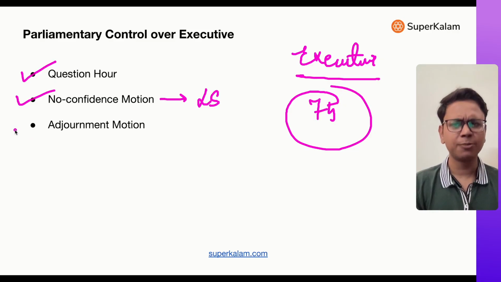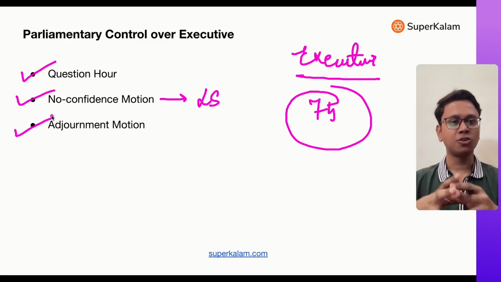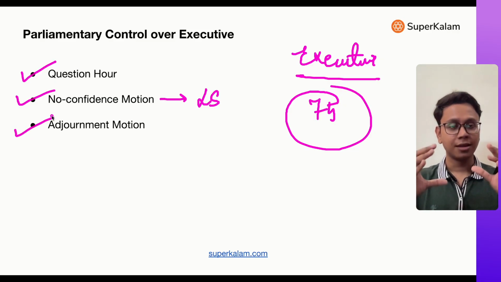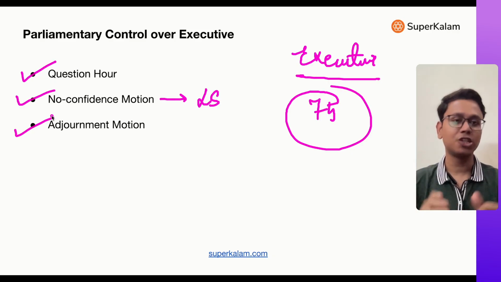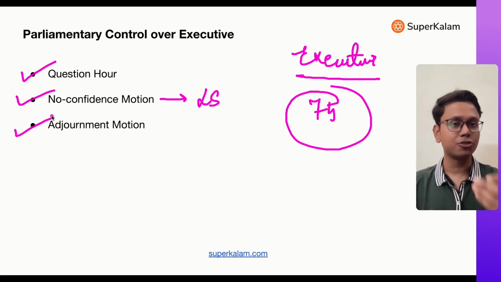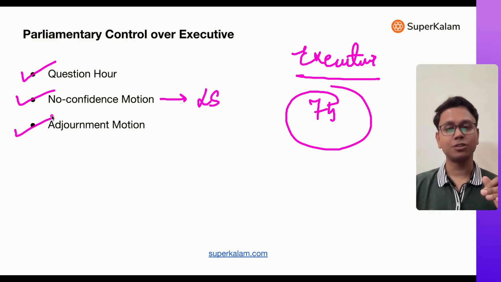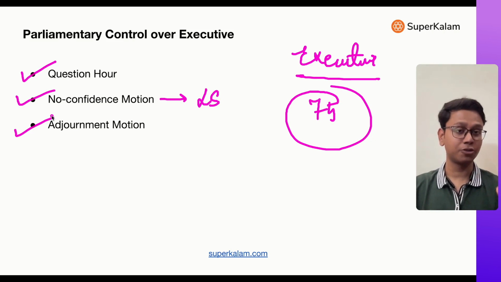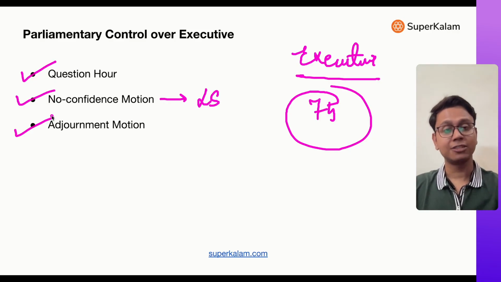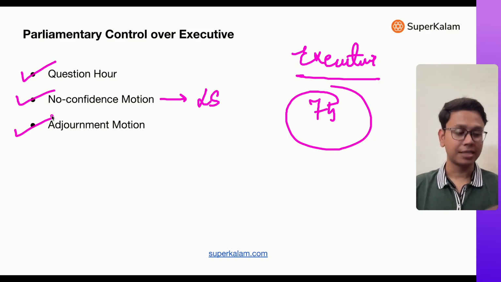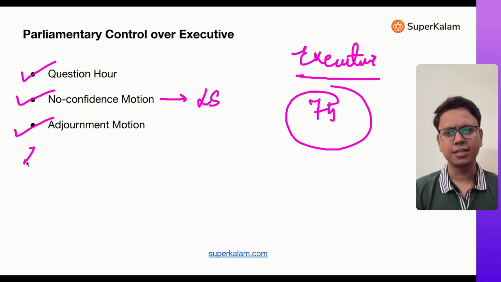Then there is the adjournment motion. During an adjournment motion, the normal functioning of the House is stopped, and immediate burning issues are discussed. It is also a type of no confidence. If an adjournment motion passes, it shows that the trust of Parliament is not there in the executive. There are others also, for example, zero hours.